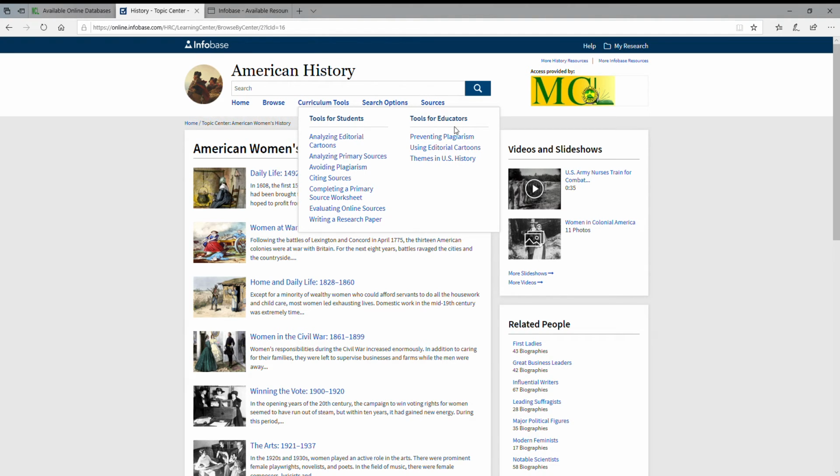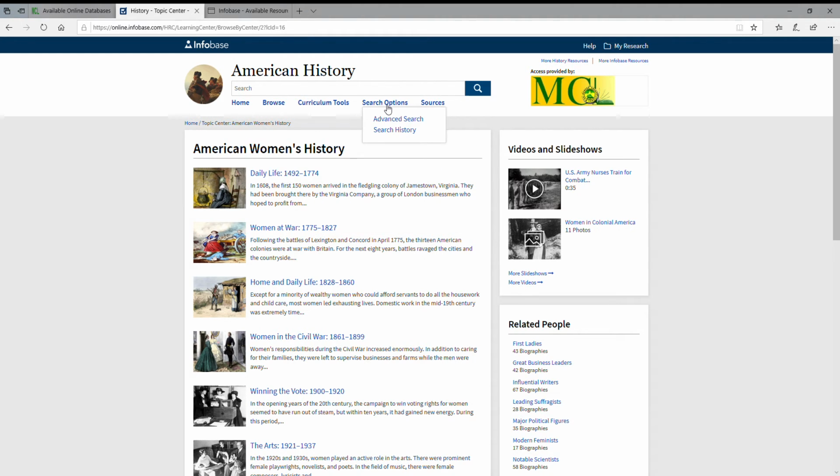So here's also the area for the tools for educators. In addition to some of the general things in here, this one in specific, because it's the American History database, does have a Themes in American History section. When you get to the Science database, you'll see there's information there about teaching biology or chemistry as well. The search options let you toggle between the simple search, which we have here, and the advanced search. It will also show you your search history.